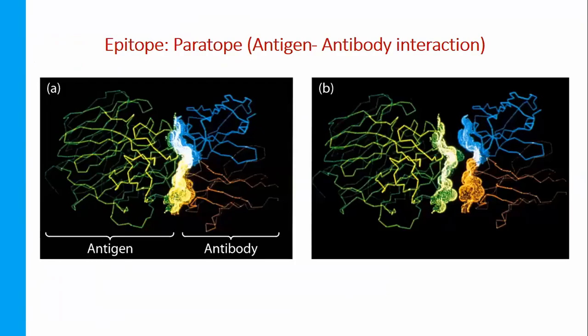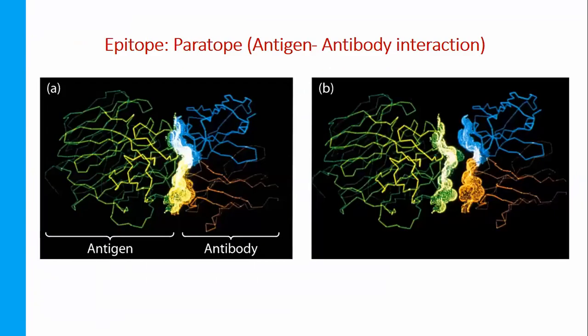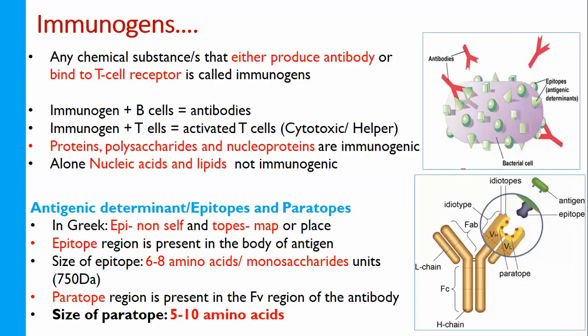The next most important topic is epitope. Look at the last paragraph: antigenic determinant or epitope and paratope, we know about that. What is epitope? Anyone? Now I will ask; anyone can unmute and tell me. Whom shall I ask?